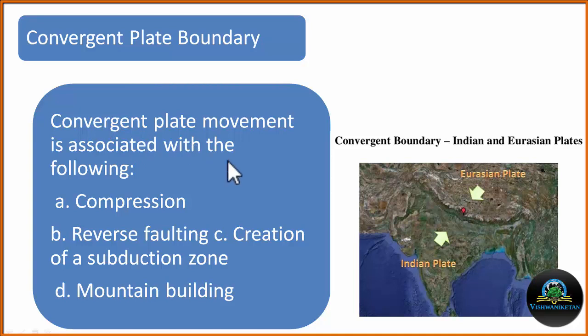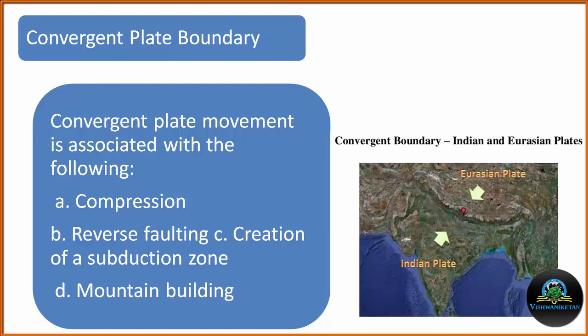Now an example of the convergent plate boundary. The excellent example of the convergent plate boundary is the collision of the Indian and Eurasian plates. The feature associated with the convergent plate boundary is compression. And as we know, when we have compression, we will get reverse folds and there may be the creation of a subduction zone. Now, which plate will subduct under the other? It will depend upon the density of the plate.